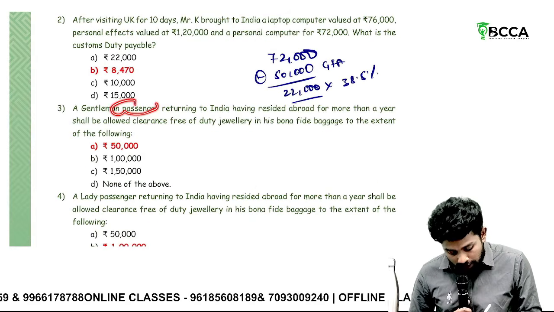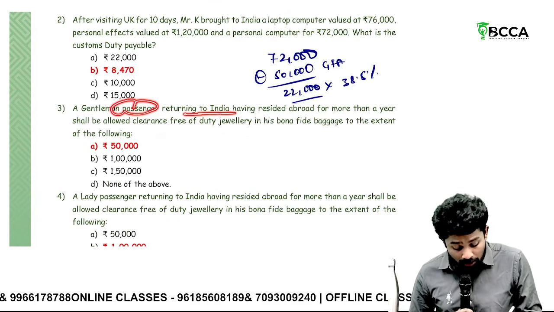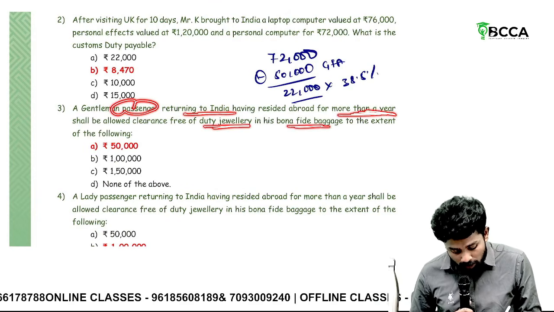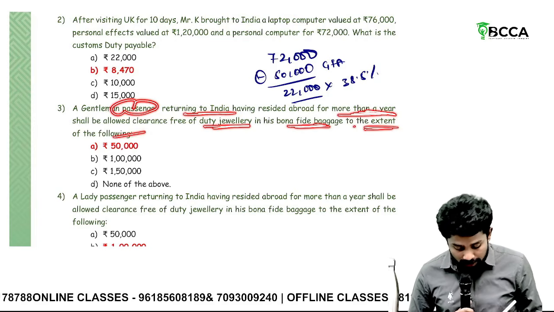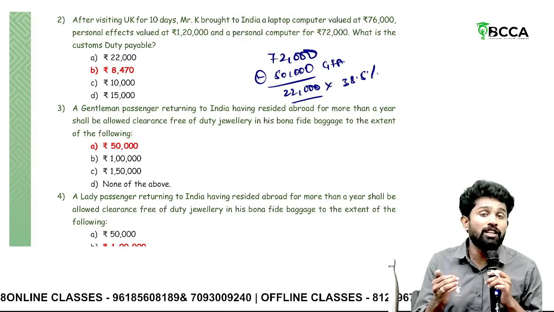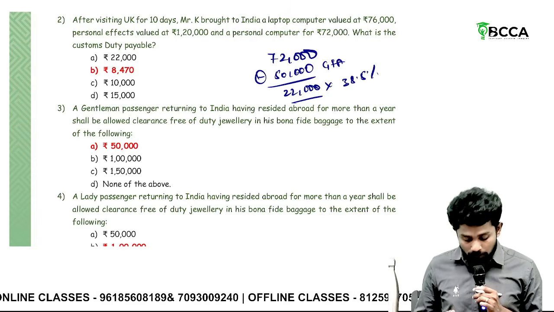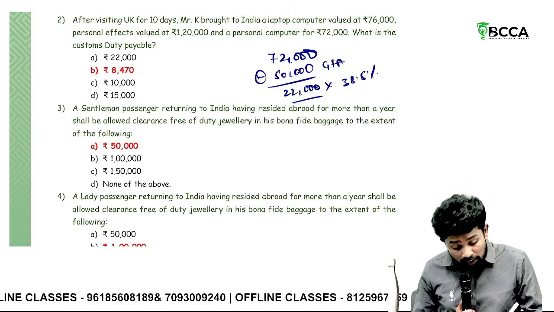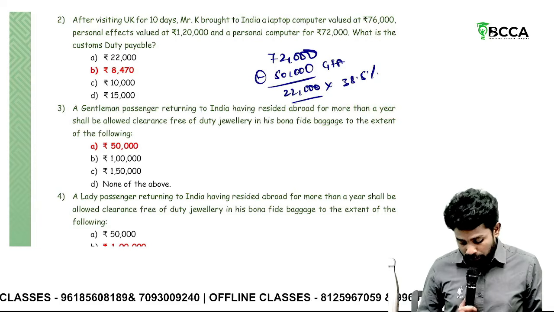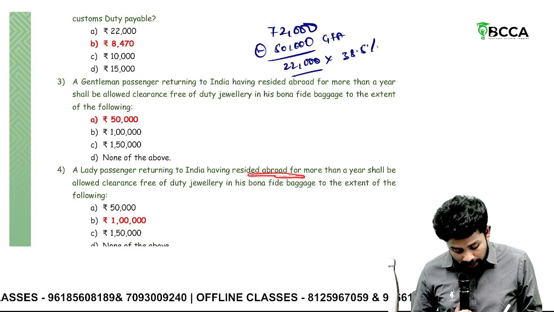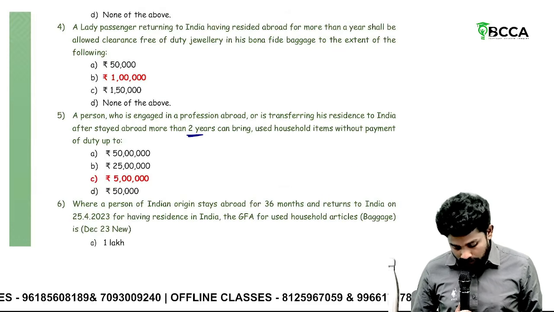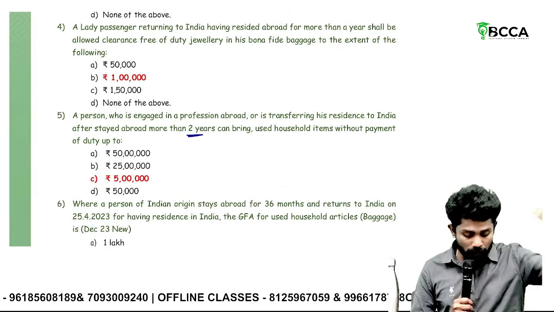Then a gentleman passenger returning to India after residing abroad for more than 1 year. He brought jewelry as his bona fide baggage. To what extent is it exempted? 20 grams, with a value cap of 50,000. So up to 50,000 he can bring, if he stays more than a year, and that in jewelry form. Lady passenger, it's like 40 grams or 1 lakh. 40 grams but capped to 1 lakh only.